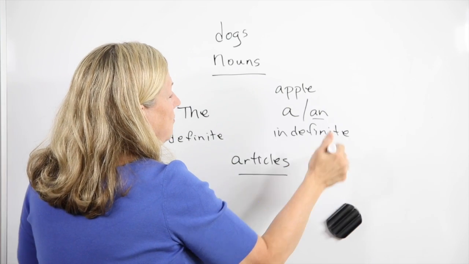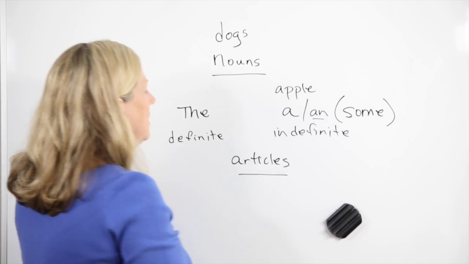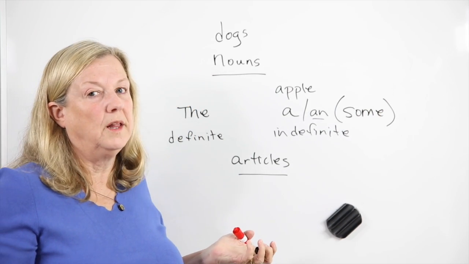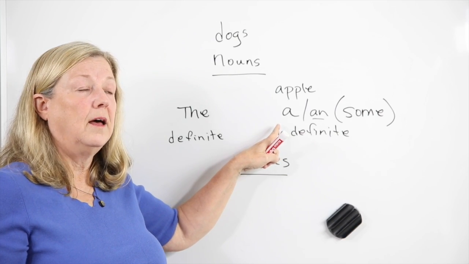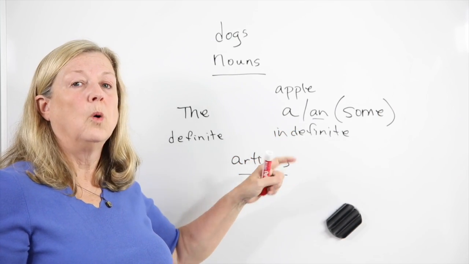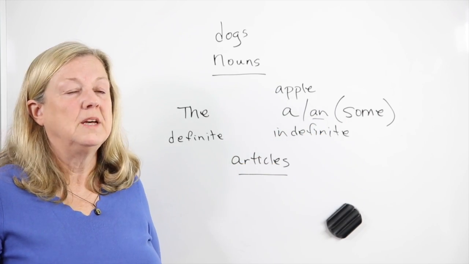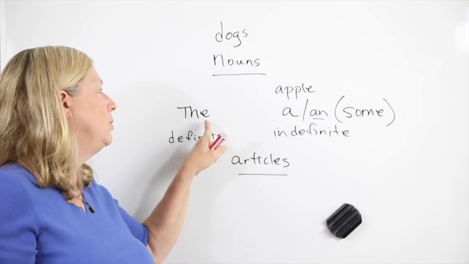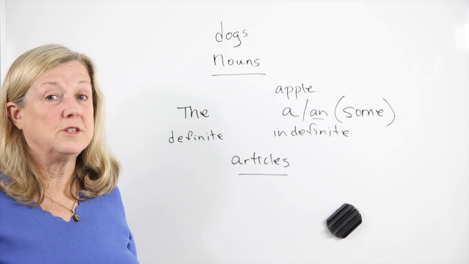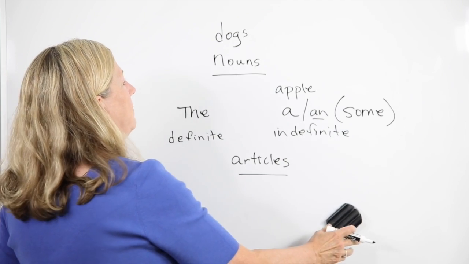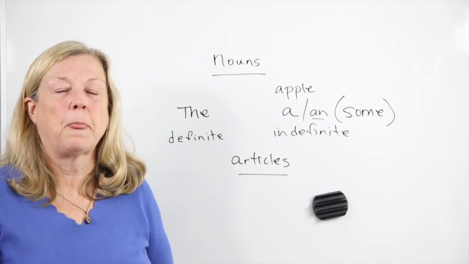But we do have a plural for "a," and that's "some." See? So "the" has no plural. It's just "the" no matter what. The dog, the dogs. But if you say "a chair," or "bring some chairs." So when you make this plural, you start to use "some." So we do have a plural form of this, but we just don't have a plural form of that. That's all there is, just "the": the car, the cars. The woman, the women.